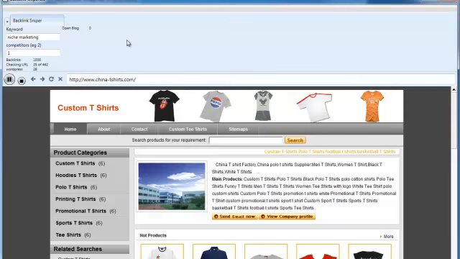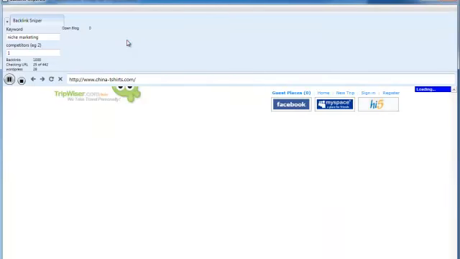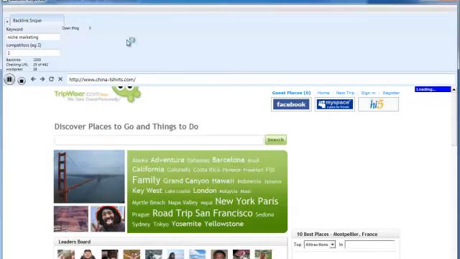Okay, I think that concludes the demonstration. I think you should have a good grasp of how to use Backlink Sniper now.